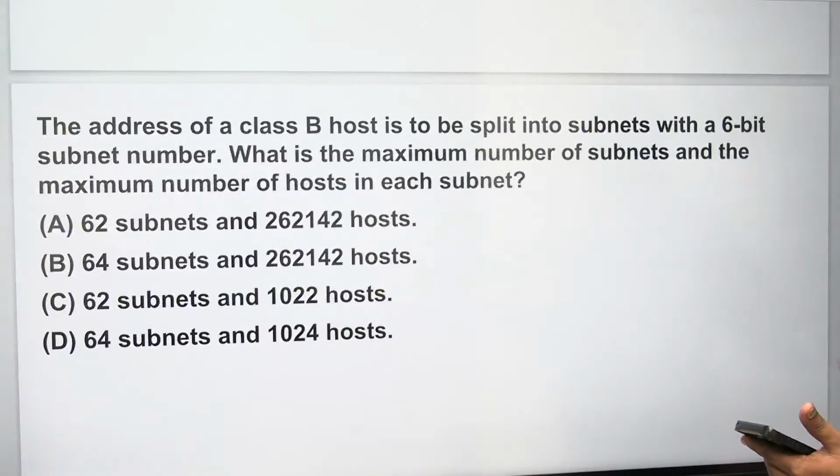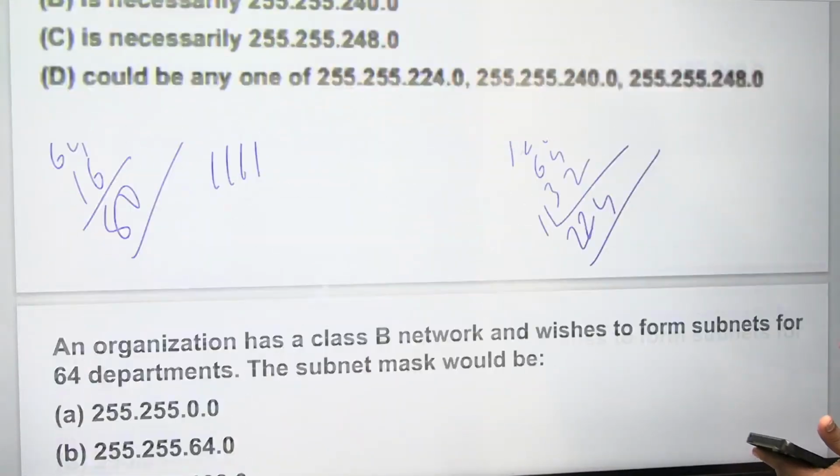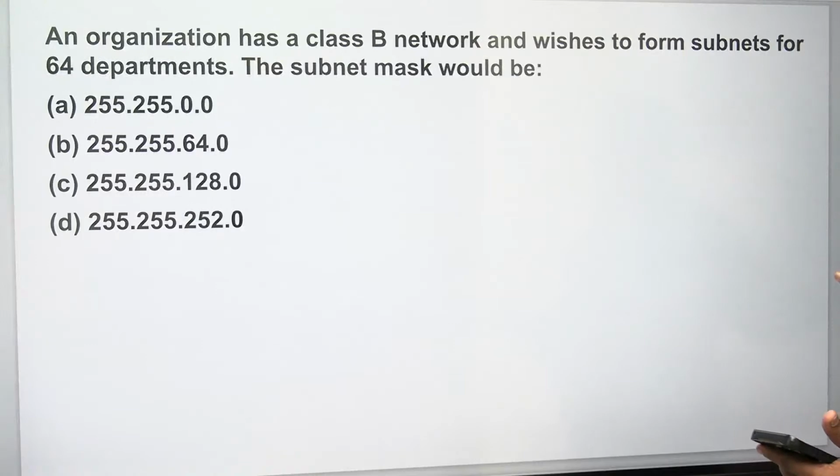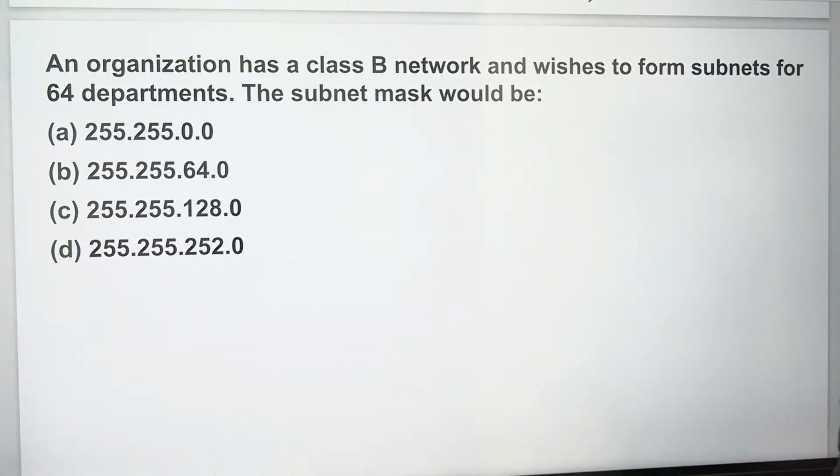Let's check the next one. I think this problem is completed. Let's come to this. What is the answer for this?